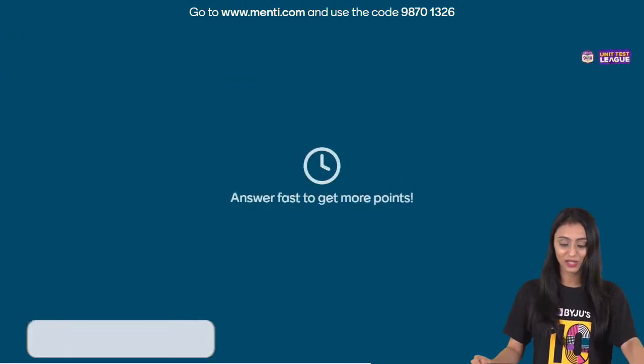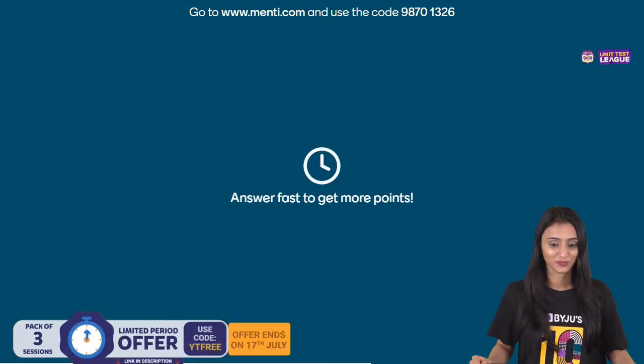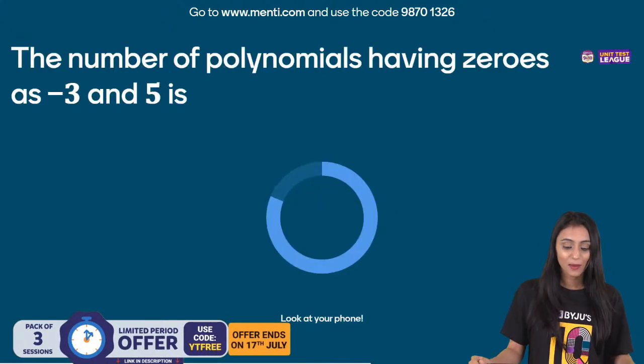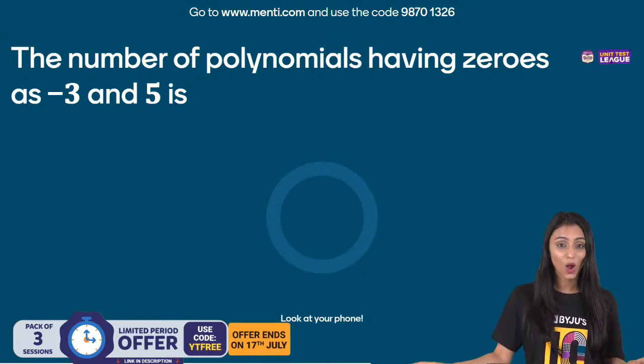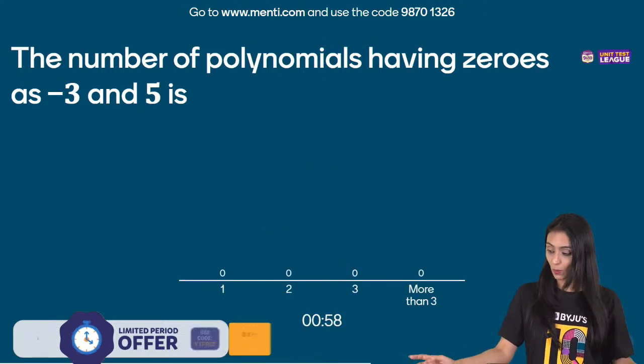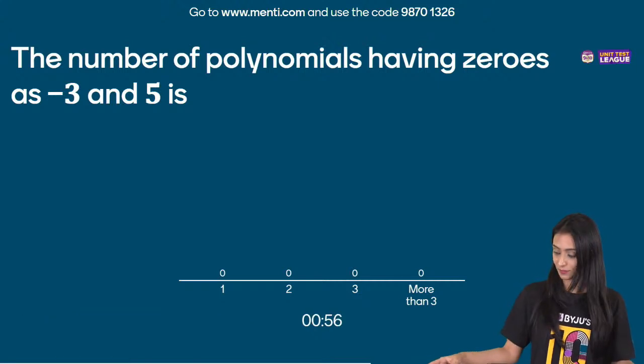Let's quickly take a look at question number 7 now. The number of polynomials having zeros as minus 3 and 5 is, how many polynomials are possible with zeros minus 3 and 5?